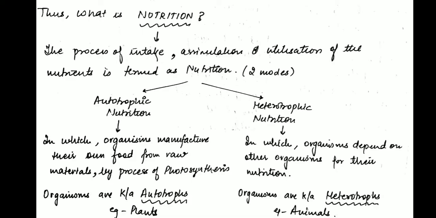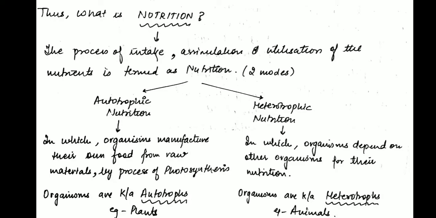Nutrition further is of two types, autotrophic and heterotrophic. What is autotrophic nutrition? In which organisms manufacture their own food by the process of photosynthesis, example autotrophs. And heterotrophic nutrition, in which organisms obtain their food from other organisms, example heterotrophs.